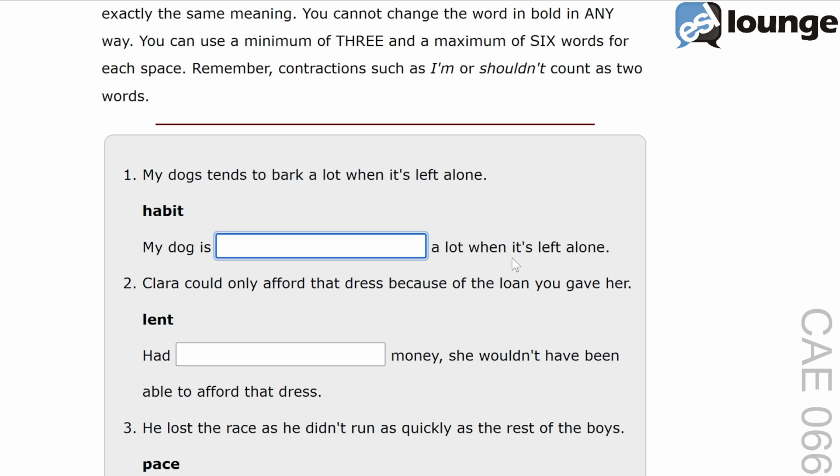The correct answer is, my dog is in the habit of barking a lot when it's left alone. The phrase in the habit of barking indicates that the dog regularly or usually barks when left alone. This structure shows a regular behavior or routine. Another example, she is in the habit of drinking coffee every morning before going to work. Moving on to number 2.